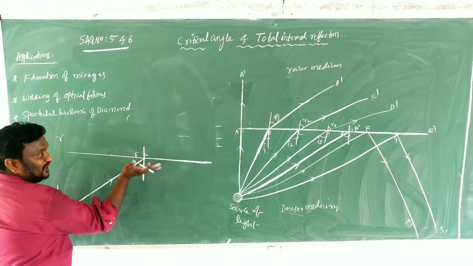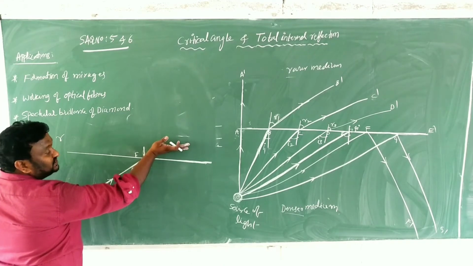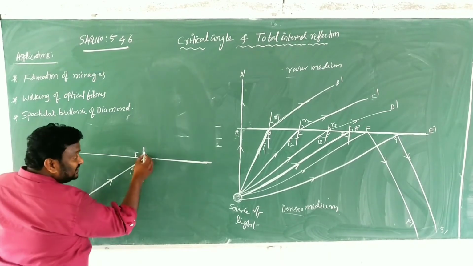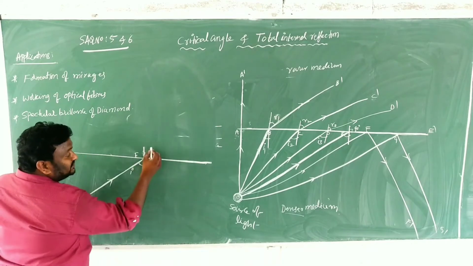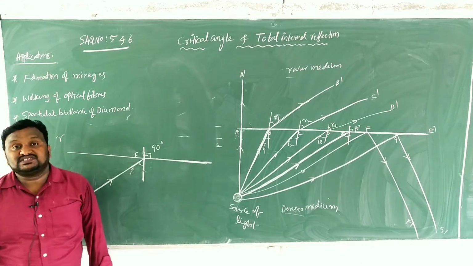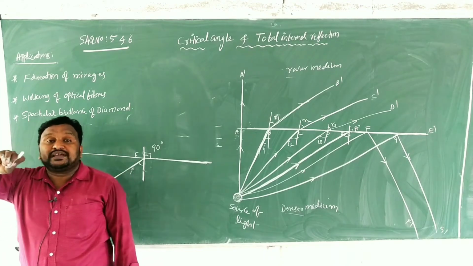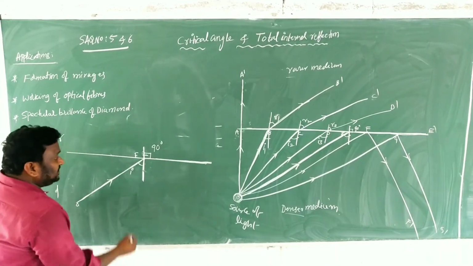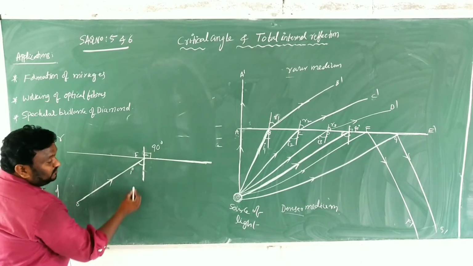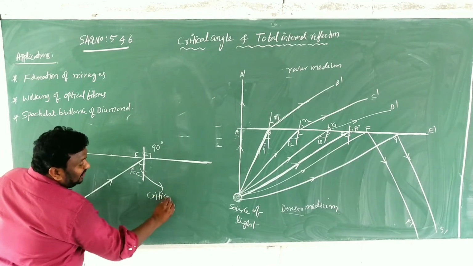It is refracted. Refracted means what? The ray has entered into the rare medium. But that should move along the interface. When it is moving along the interface inside the rare medium, the angle of refraction is 90 degrees. Angle of refraction is 90 degrees. When the angle of refraction becomes 90 degrees, then for that situation, the angle of incidence we have taken should be called the critical angle. Now this is what? Critical angle.